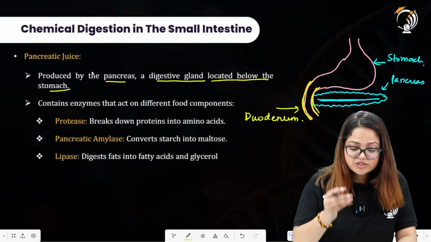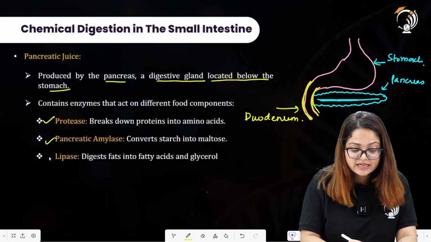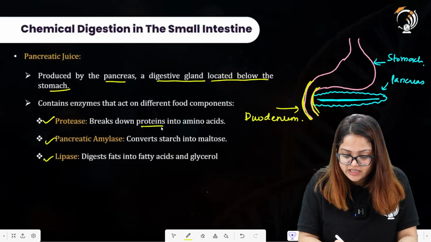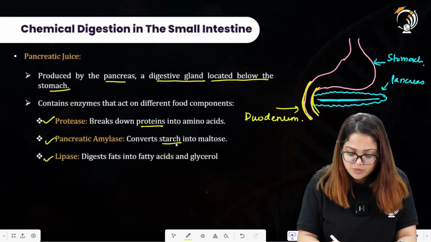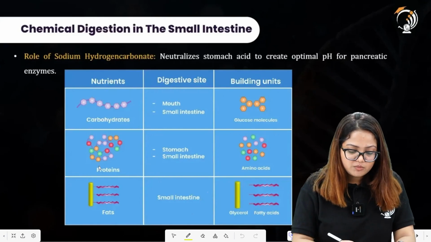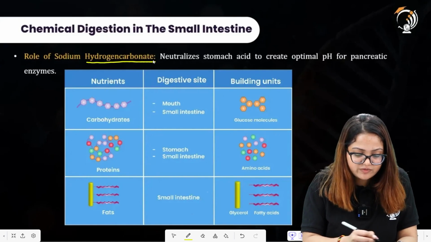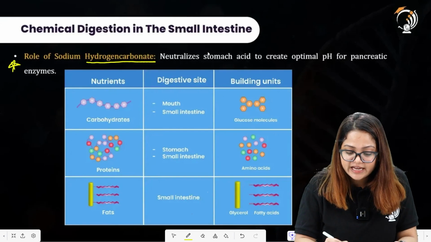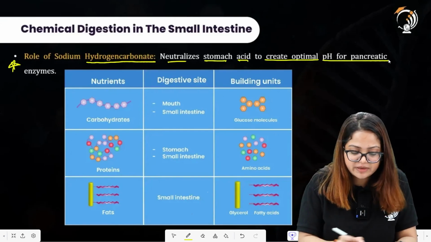The pancreatic juice contains enzymes. What are those enzymes? Protease is there, pancreatic amylase is there, lipase is there. As the name suggests, protease will be acting upon the proteins. Pancreatic amylase will be acting upon the starch molecules, and lipase will be acting upon the fats. Moving forward, here we have the role of sodium hydrogen carbonate. Though we have not seen any question coming from the role of sodium hydrogen carbonate, it actually neutralizes stomach acid to create optimal pH for pancreatic enzymes.